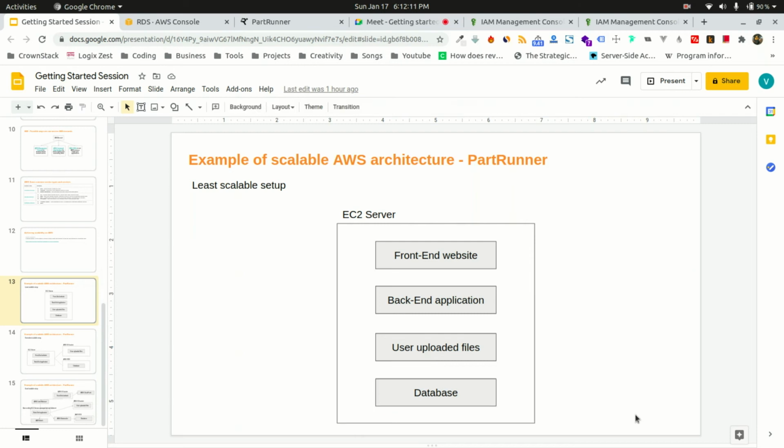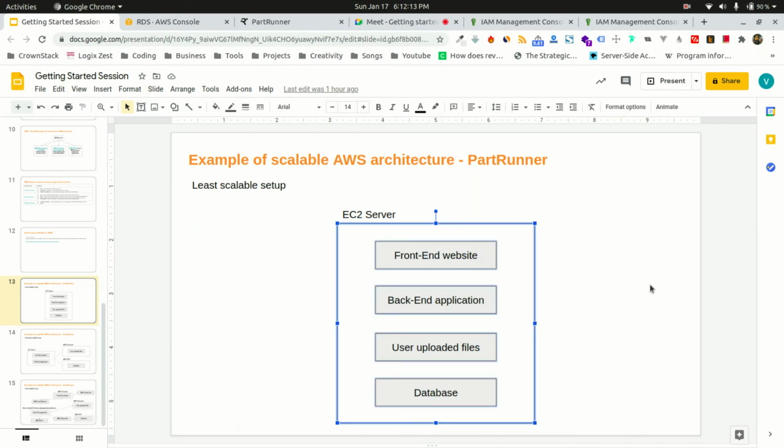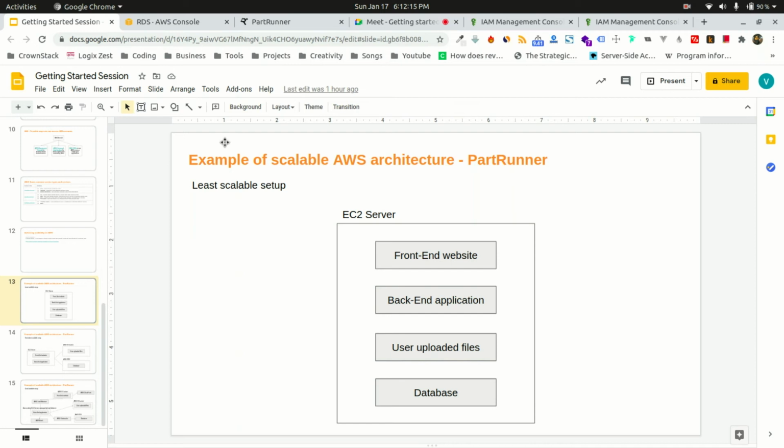This is basically what we do in our current setup, like on the Crown Stack dev server that we have right now. That does the same thing. This is the least scalable setup. I think everyone knows the dev server of Crown Stack, right? They host their backend over there, they host their front end over there. All the uploaded files will be hosted on that server only. The database that you are accessing on the dev server is installed on that dev server. The risk is that,